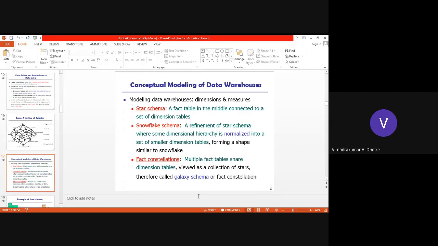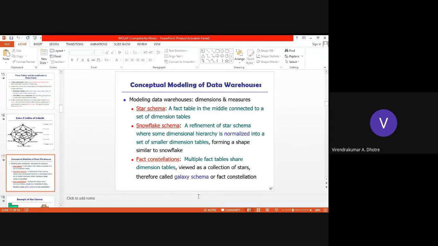When we model a data warehouse, basically we consider dimensions and measures. To represent them, there are three schemas which we can use as a model. One is the star schema, second is the snowflake schema, and the third one is the fact constellations schema. Star schema is common, I think you know it.